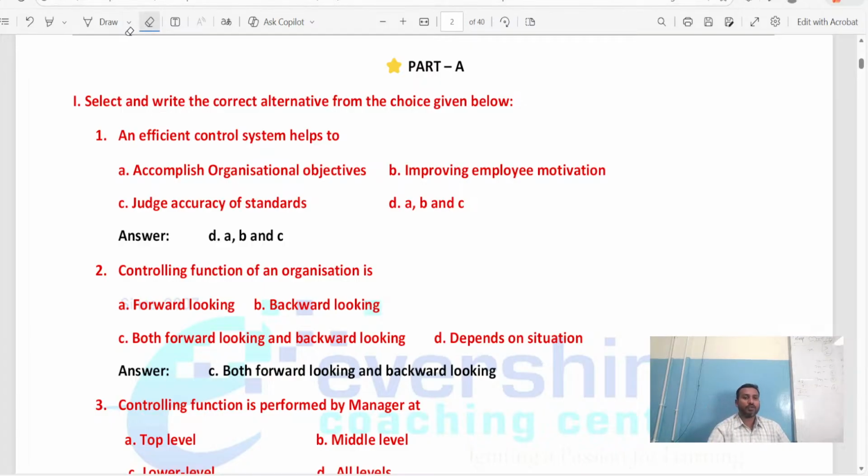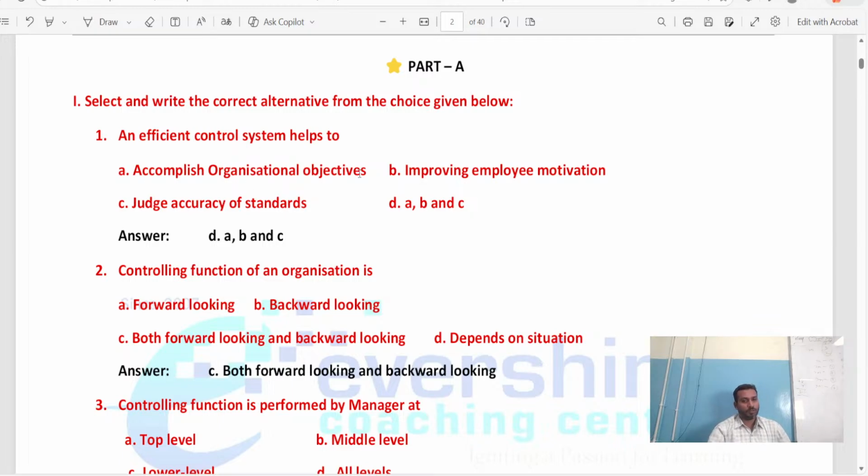Okay, now we'll study the questions. As you can see, the first question is: an efficient control system helps to. What is the meaning of an efficient control system? Efficient means a good control system, the best control system, a very well organized control system. Why do we need that? What is the advantage of maintaining the control system effectively and efficiently? Why do we want an effective control system?